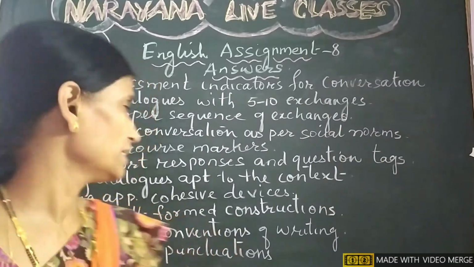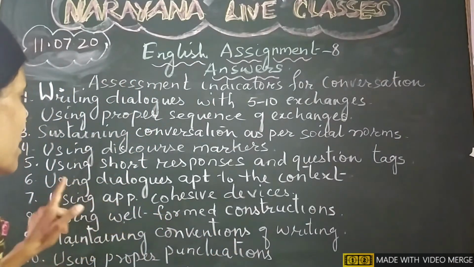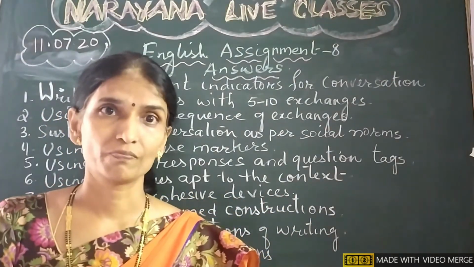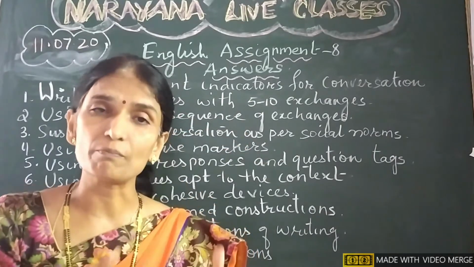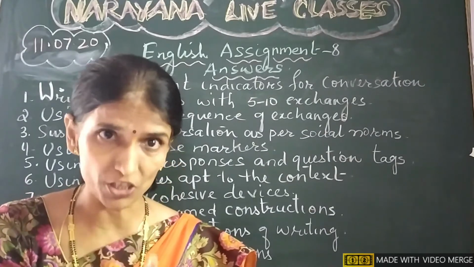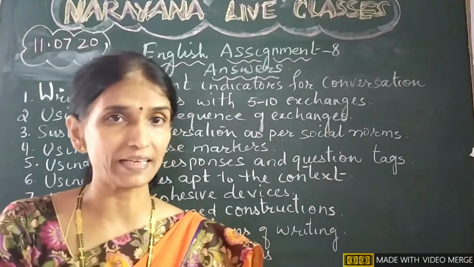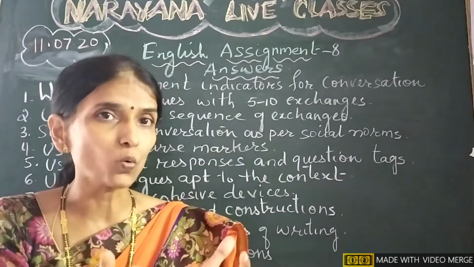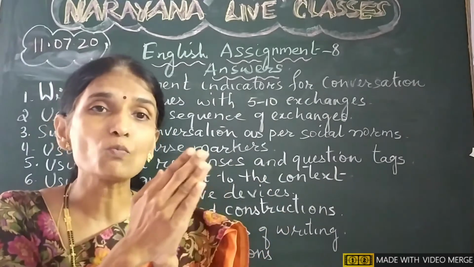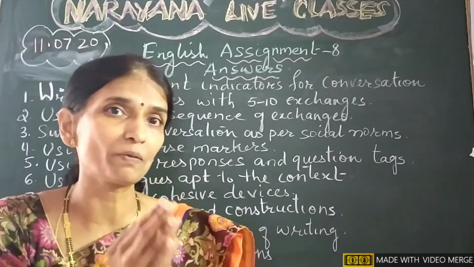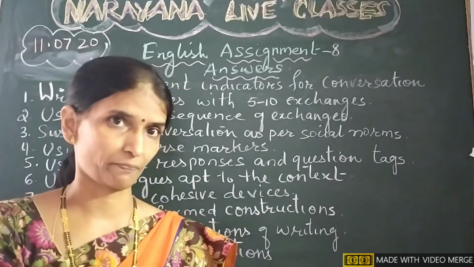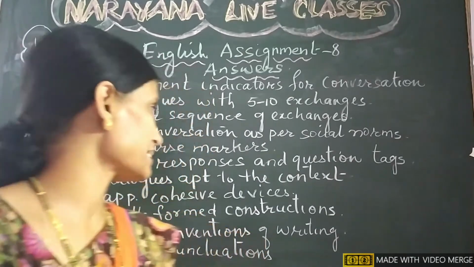Now the 7th assessment indicator says using appropriate cohesive devices. As I told you, though we have a number of exchanges of dialogues, altogether it is one conversation. That oneness should be maintained, as a whole this writing is one discourse. That cohesion should be maintained, and proper linkers and proper sequences add up to this.